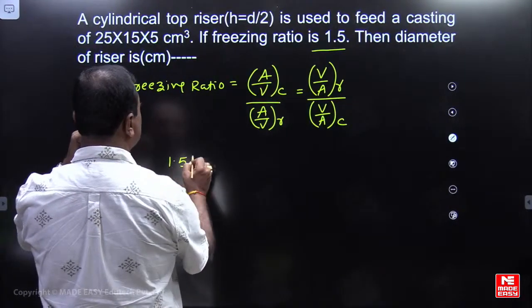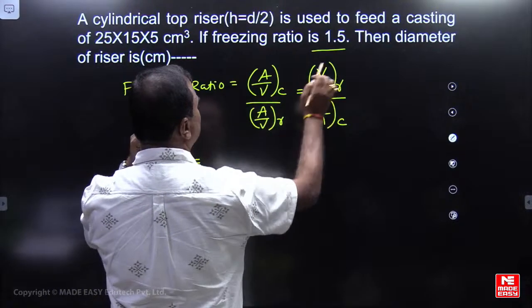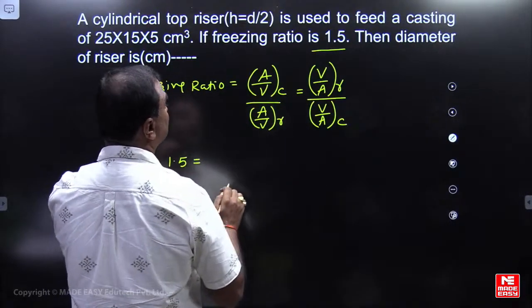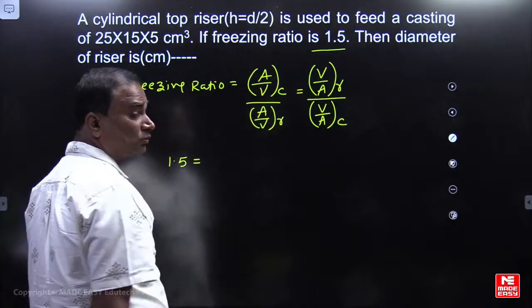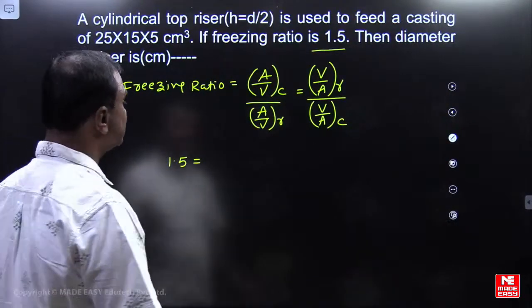Freezing ratio is 1.5: volume to surface area of the riser. What type of riser? Top riser, H equal to D by 2.